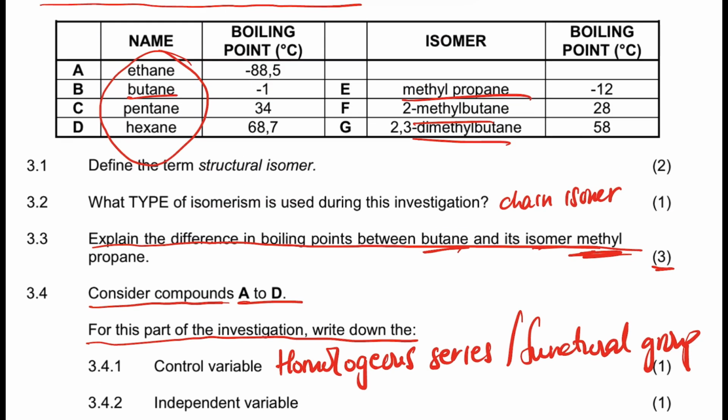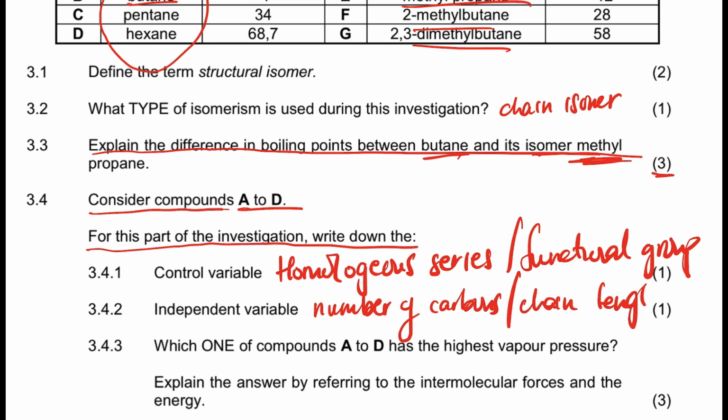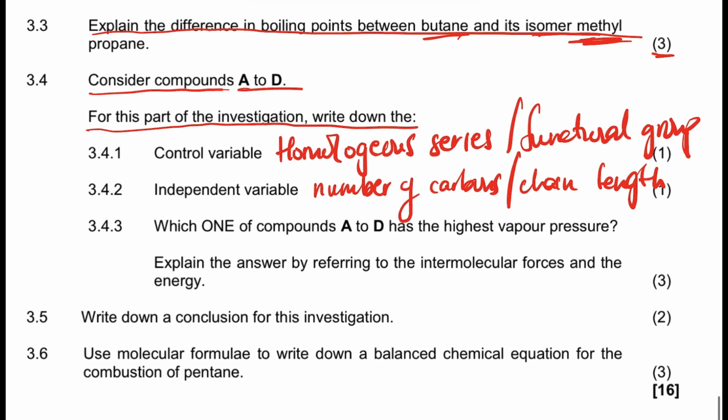What is the independent variable? The independent variable, guys, is what makes them different. They differ by what? By number of carbons. You can say they differ by number of carbons. Or you can say they differ by the chain length. Or you can say they differ by the molecular mass, or by the surface area.